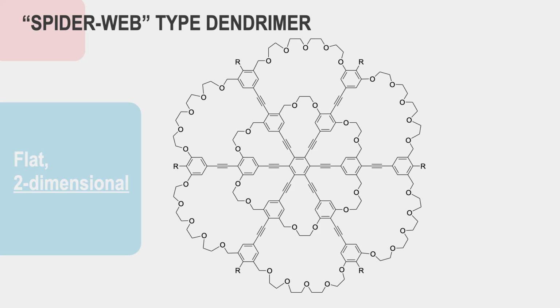This research is centered around the synthesis of a spiderweb dendrimer. These are different than the conventionally accepted dendrimer as they are flat, two-dimensional structures with an extended pi conjugated system. We're trying to make them flat and rigid so the dendrimer can maintain its high conjugation without twisting up to form that spherical shape. This can be done by tying the branching units together through ether linkages, which prevents rotation around the single bonds.